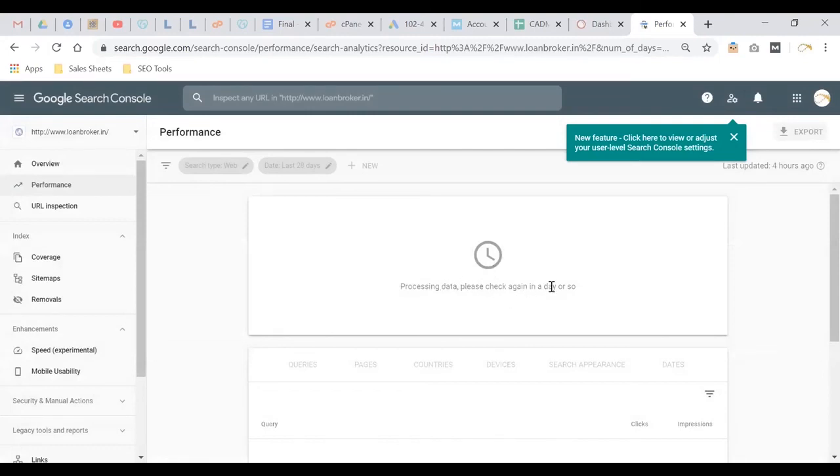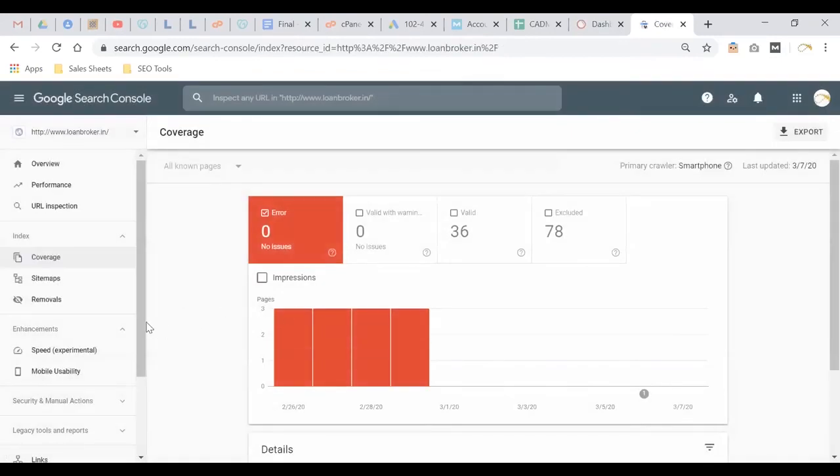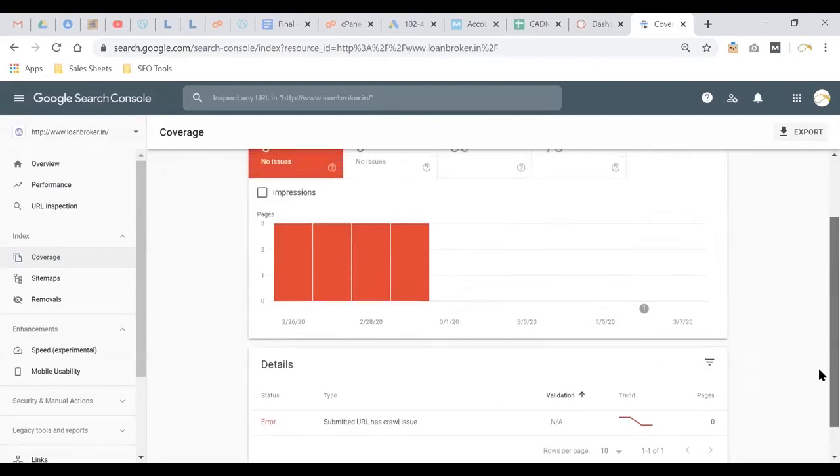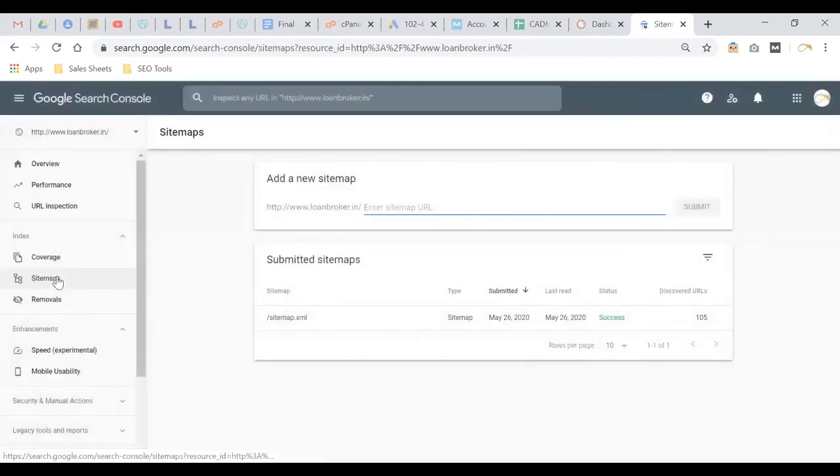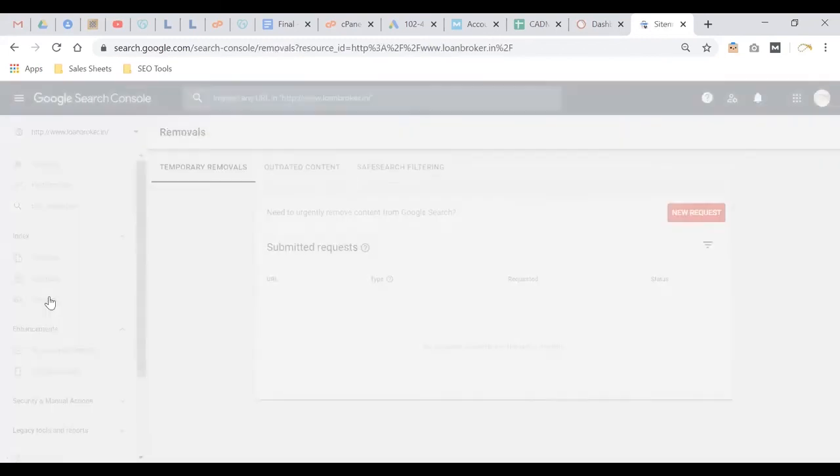Processing data, please check again in a day or two. Because you have just updated it, it will take 1 or 2 days to get you data. Actually, see, this is a 9-year-old domain. Previously it had a website on WordPress, and then about 3 months back, we deleted that and uploaded a new one. So I think a few pages which are coming are for the old website. Because you have submitted the old sitemap, now you have to submit the new sitemap. Once you do it, the old data will go and the new data will come.